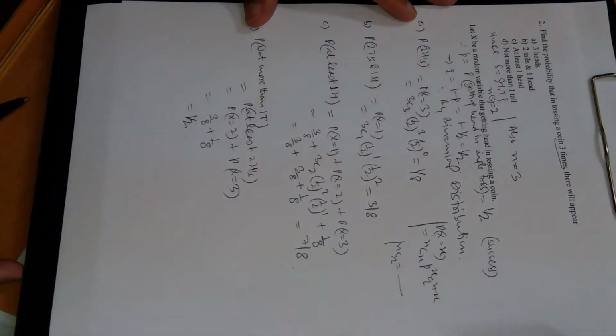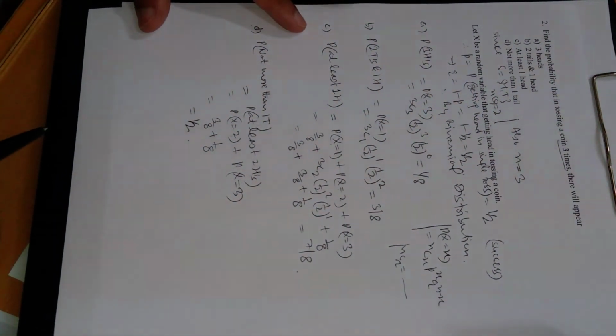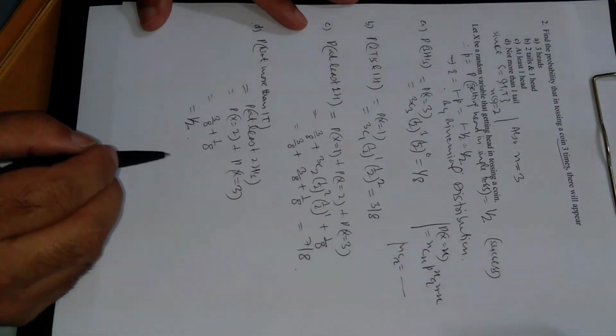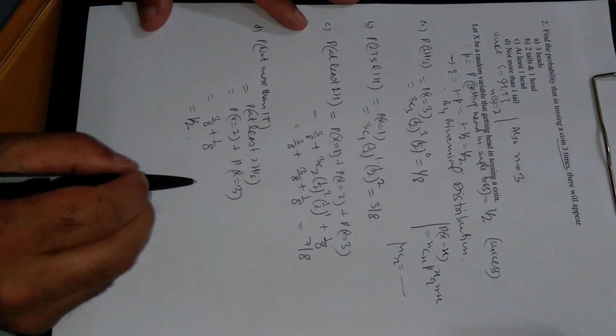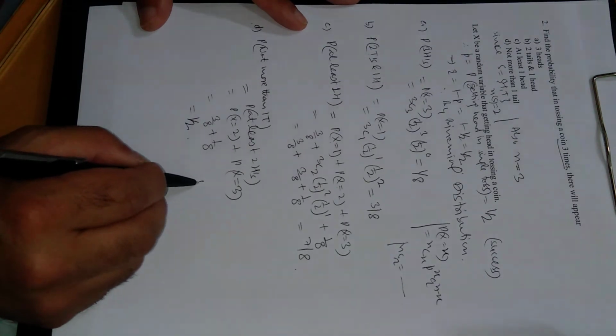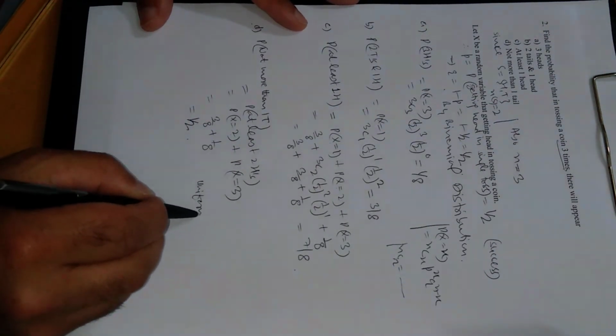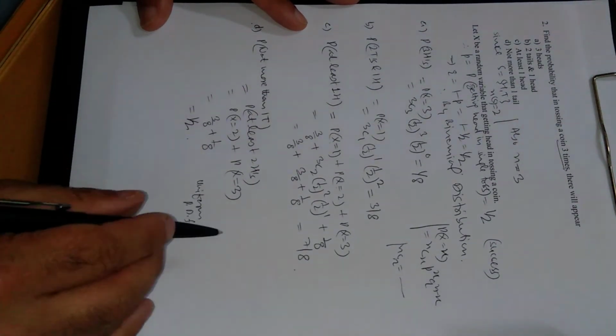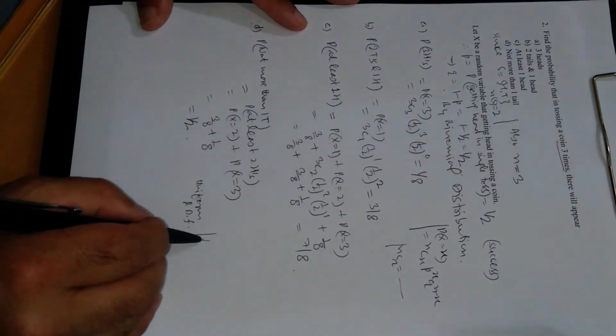So friends, what we have learned in this particular lecture: we came to know about two discrete distribution functions. First is the uniform probability distribution function, and next is the binomial distribution.